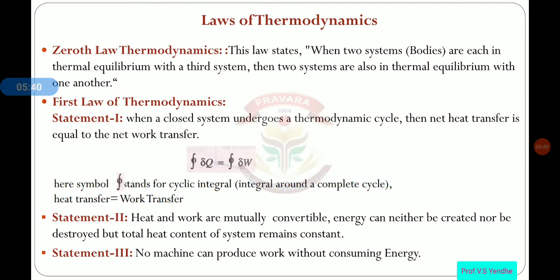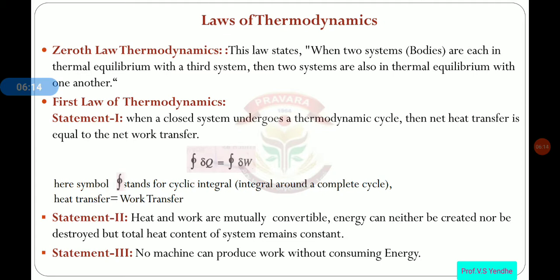So the statement is that when a closed system undergoes a thermodynamic cycle, then net heat transfer is equal to the net work transfer. That means according to this law, whatever heat is supplied to the system, that complete 100% heat is converted into useful work, but it is not practically possible, but it is a statement of the first law of thermodynamics.